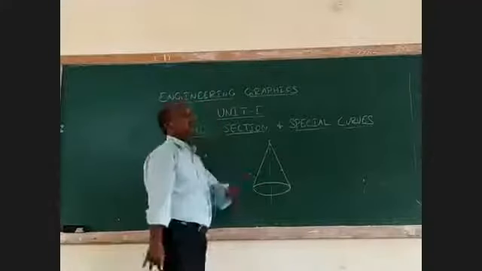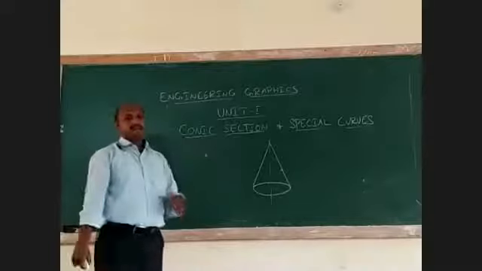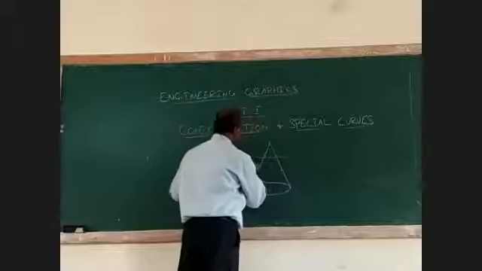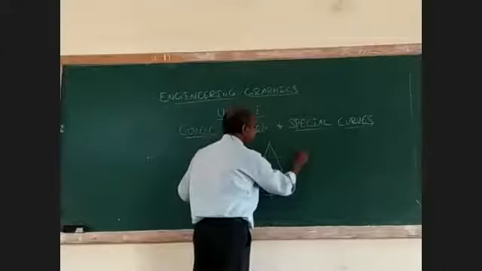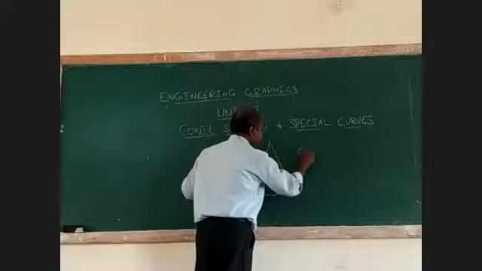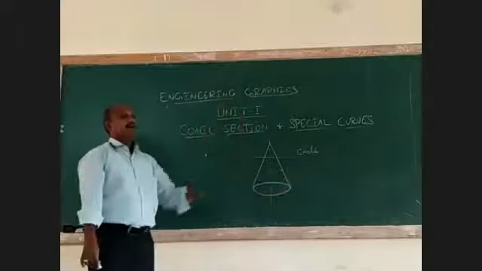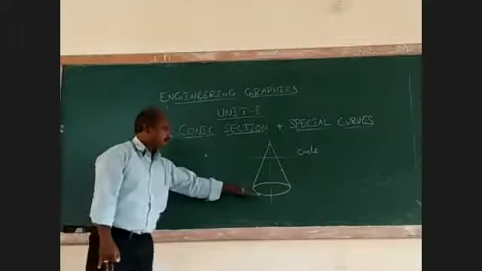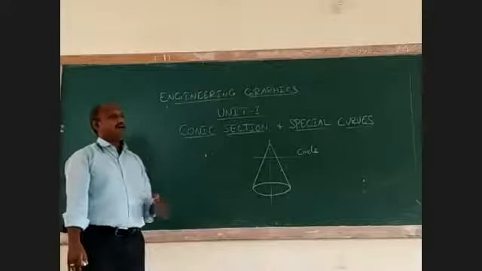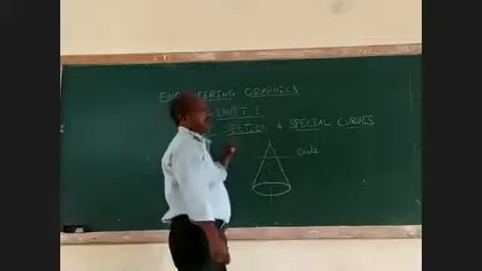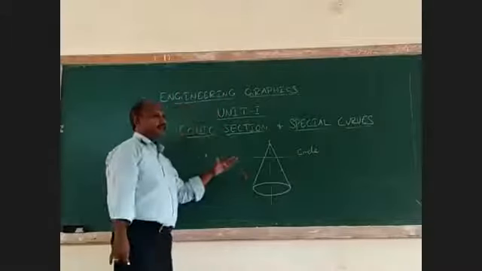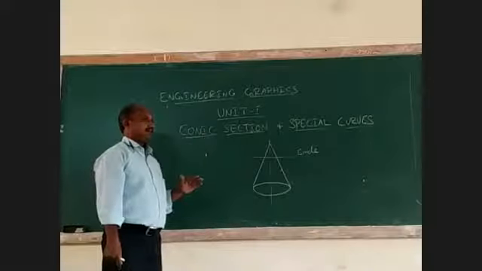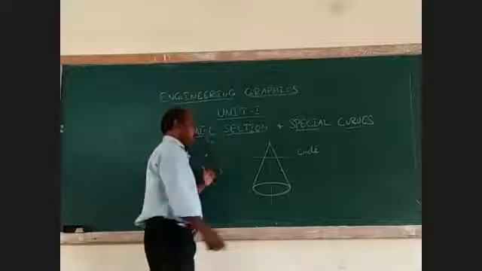A cutting plane perpendicular to the axis gives a curve called a circle. When you cut the cone perpendicular to the axis, or parallel to the base, the curve obtained is called a circle. Then the cutting plane can be inclined to the axis.